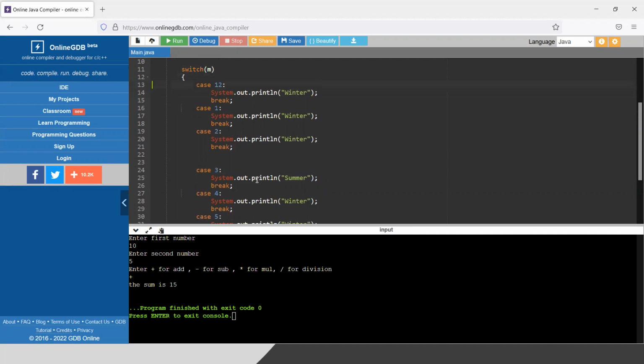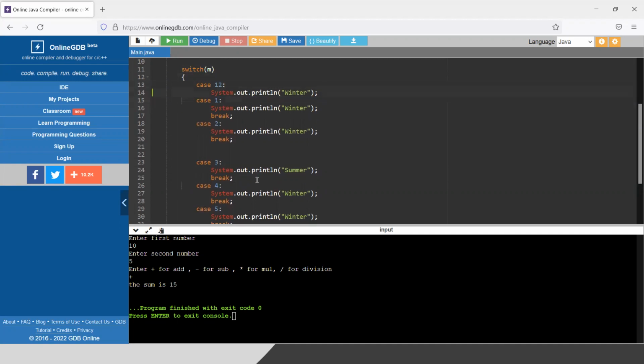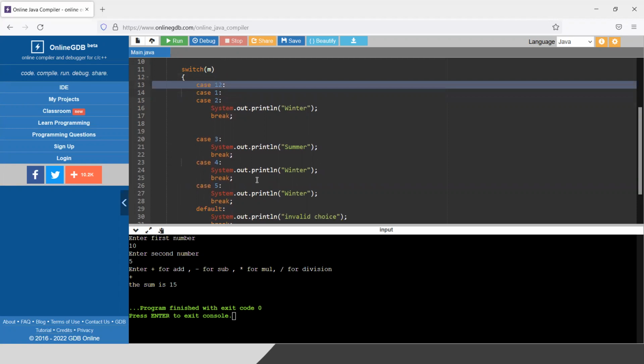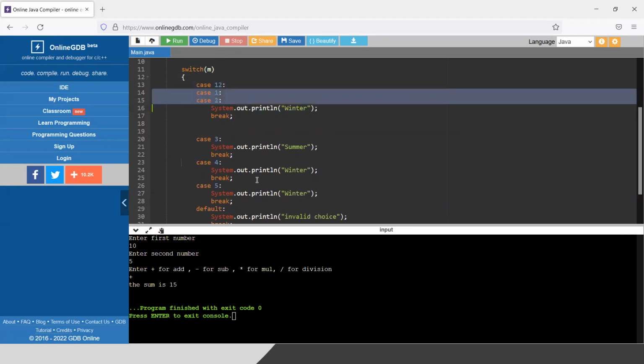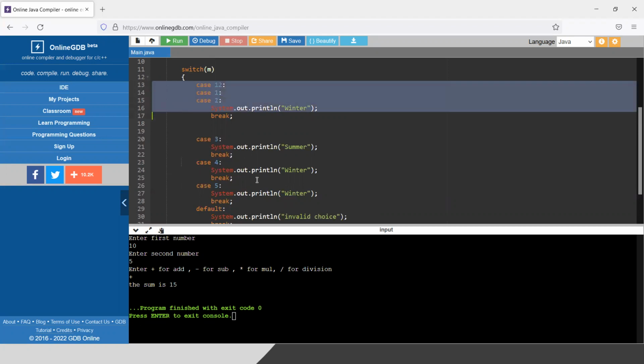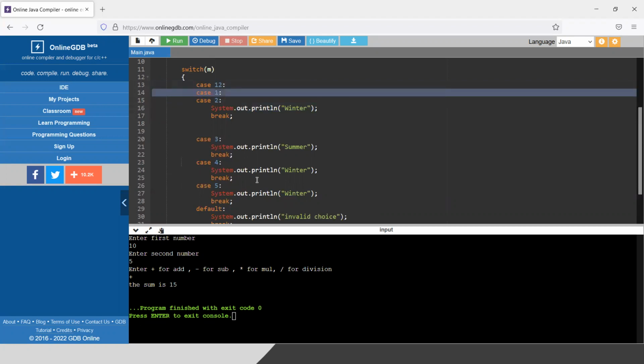What I will do? I have checked that if I do not give break, it executes all the following lines. So I will remove these lines. If the value of M is 12, it will reach this point and execute all the following lines and winter will be printed, because there is nothing to execute with case 1 and case 2. As I have mentioned, these are just markers. So it will pass through that and print winter. If I enter 1, it will pass through that and print winter.